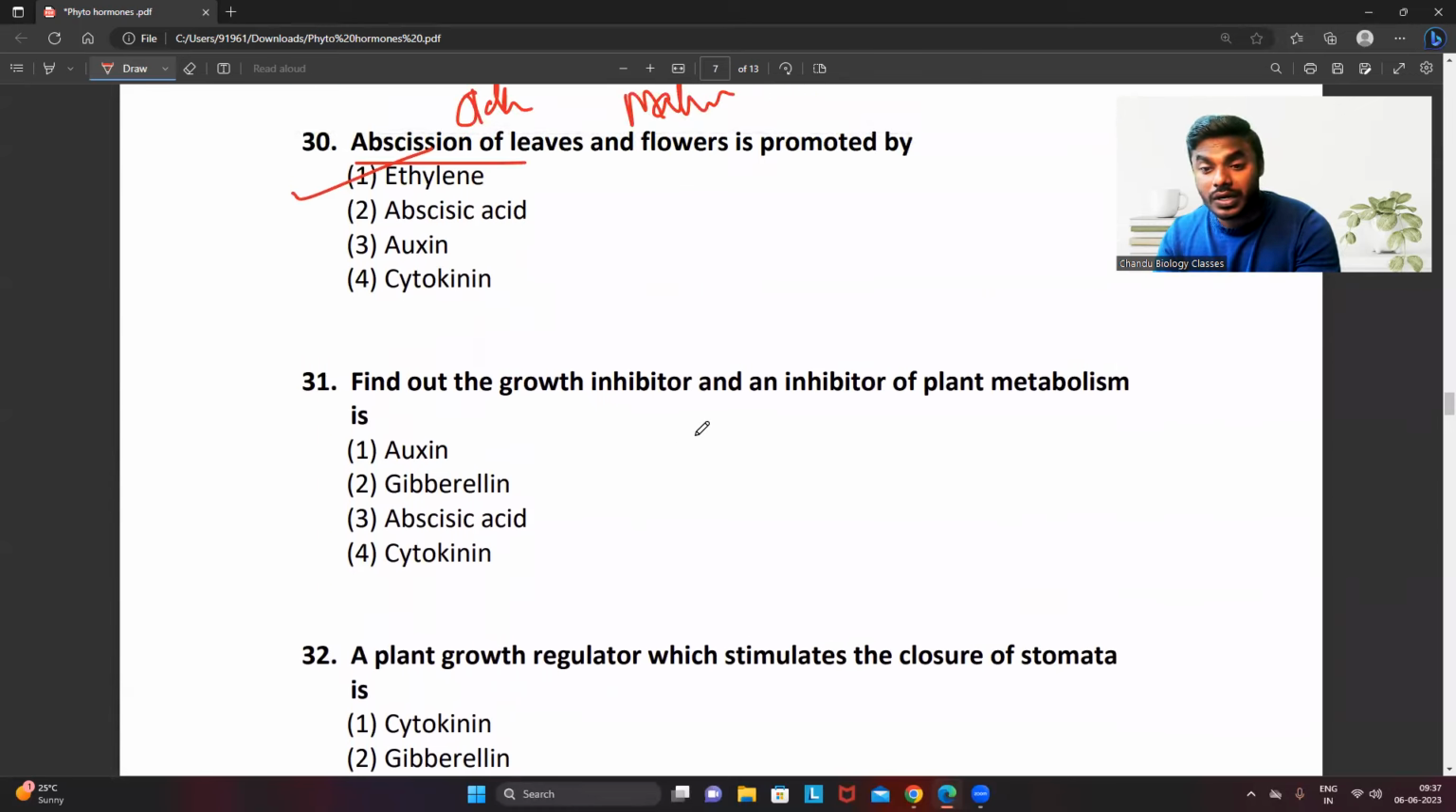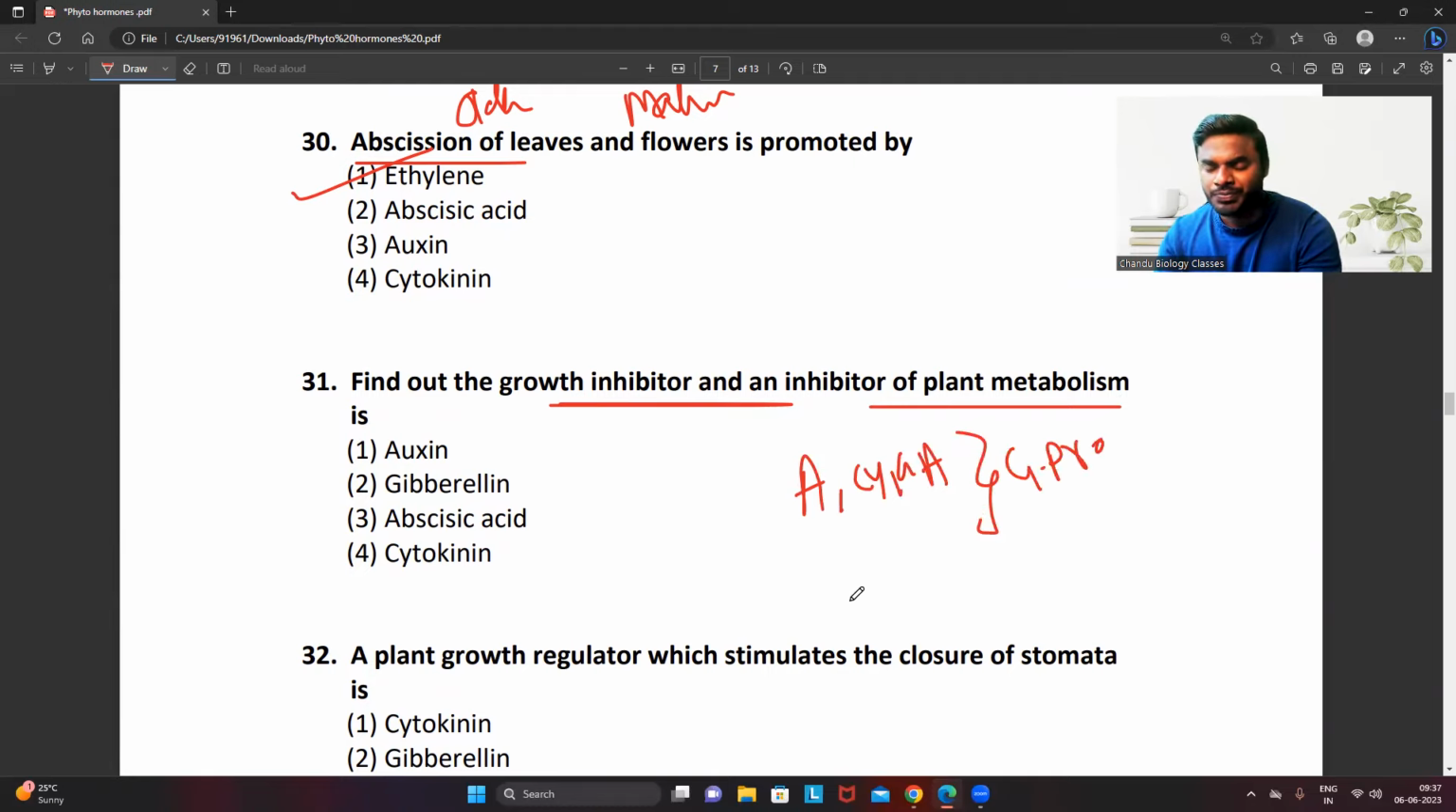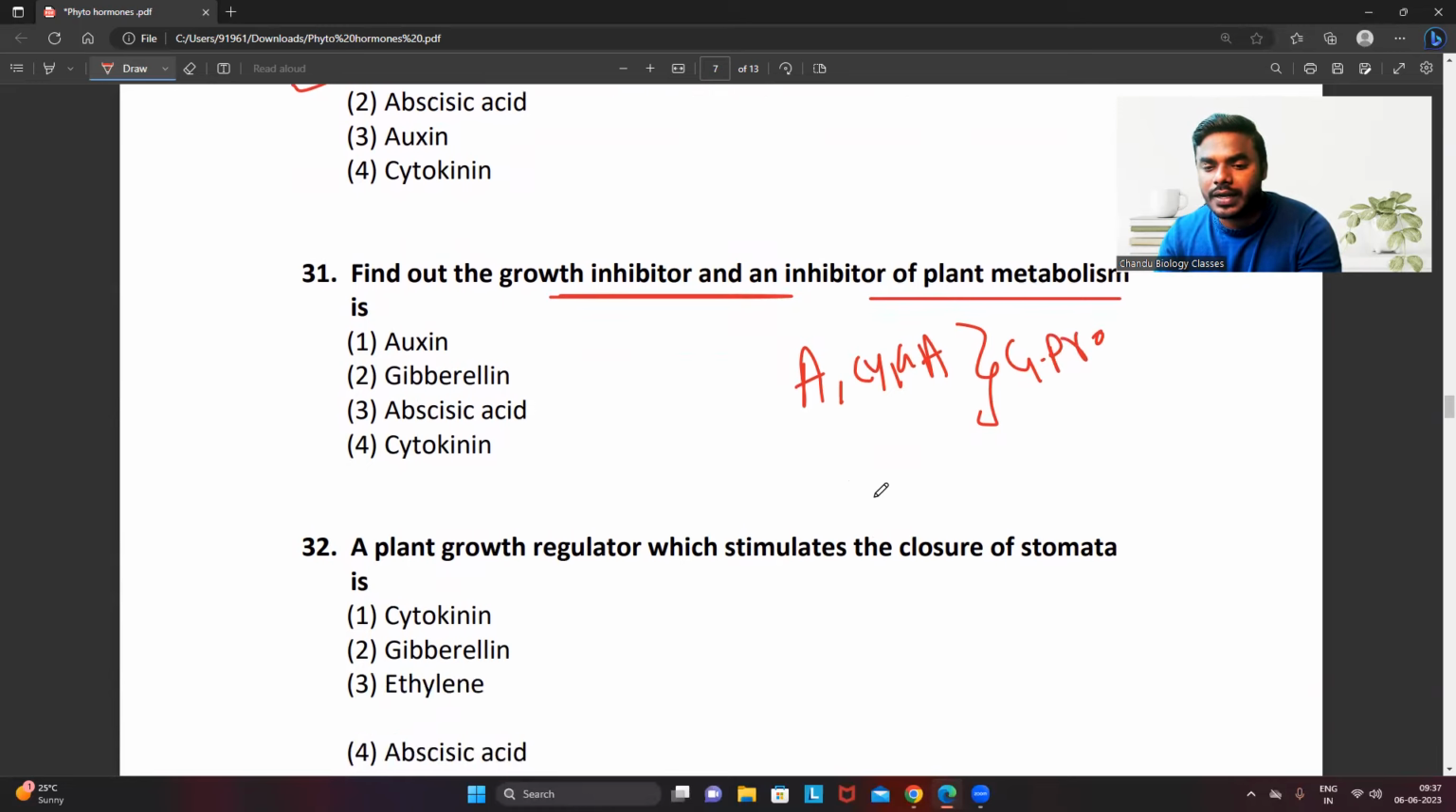Find out the growth inhibitor and an inhibitor of plant metabolism. In the first class only I told you, auxin, cytokinin, gibberellic acid, these are all growth promoters. Is it or not? Of course, yes. And the most important, ethylene can act as a growth promoter also, inhibitor also, depending on the condition.